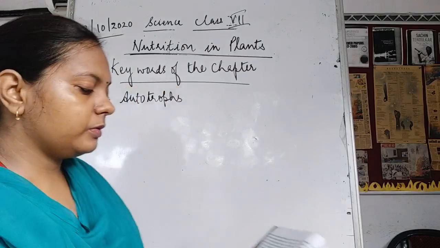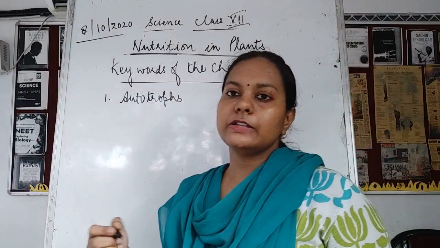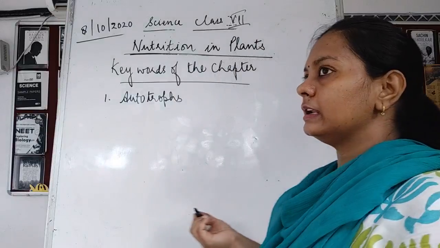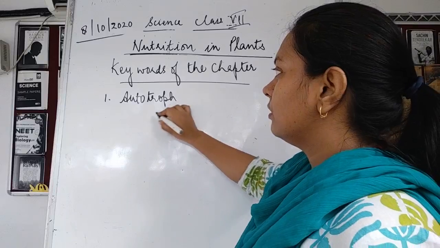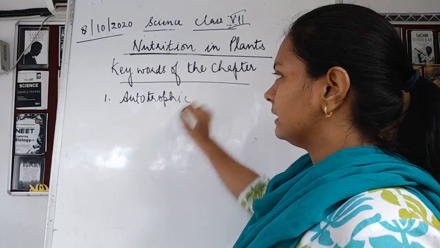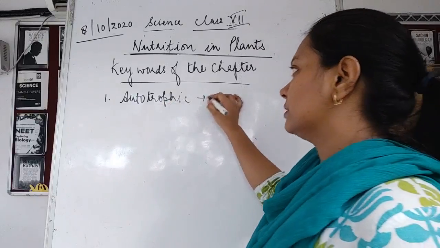Okay, what is the meaning of the word autotroph? Autotrophs are those organisms which can gain their own nutrition, which can make their own food. Now, what about autotrophic? Autotrophic mode of nutrition means it is a mode of nutrition.